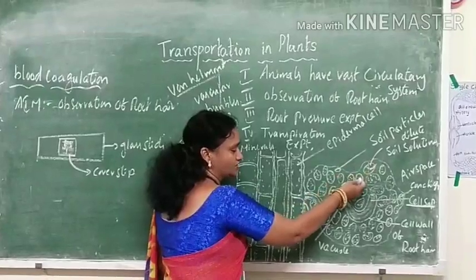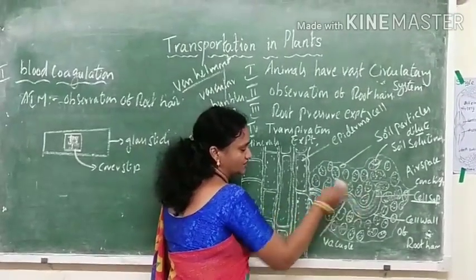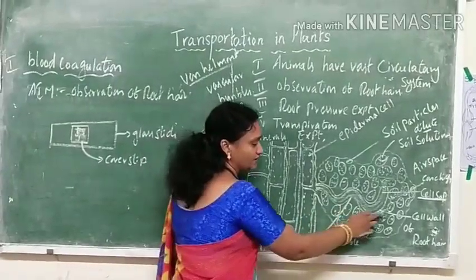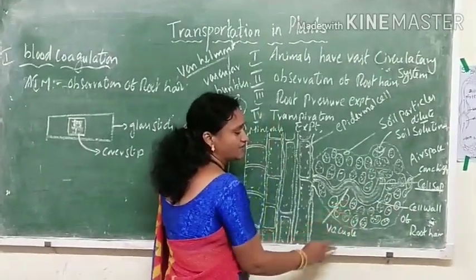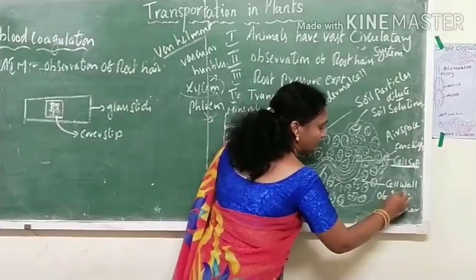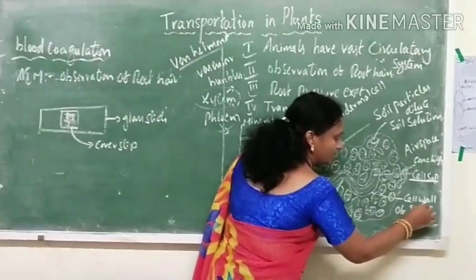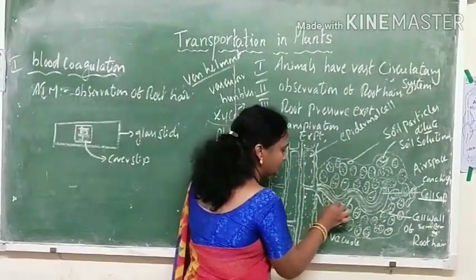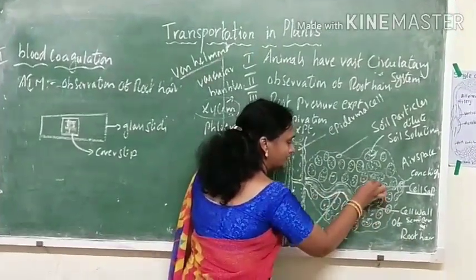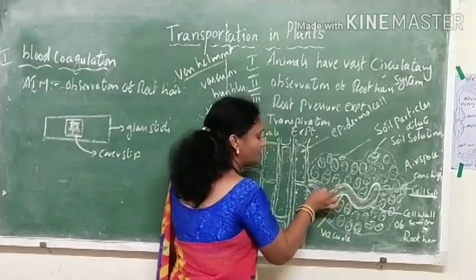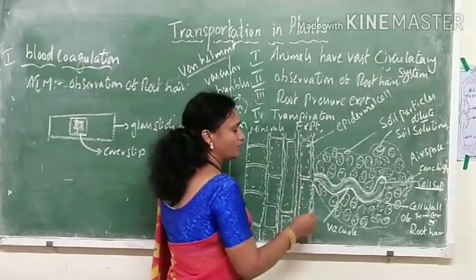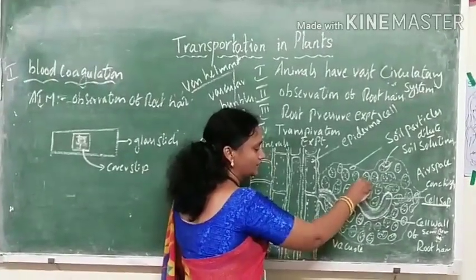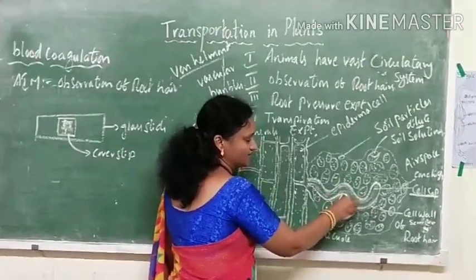As a result, this soil solution slowly comes into the cell sap by the process of osmosis. Here, one important thing is that the cell wall, and the cytoplasm lining the cell wall, act like a semi-permeable membrane. Hence, water molecules move from the soil to the inside of the cell sap.